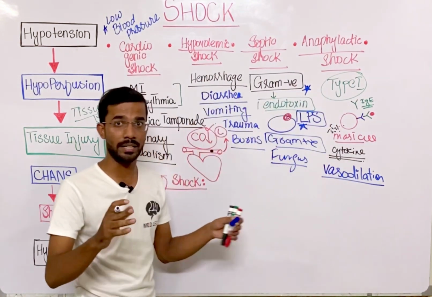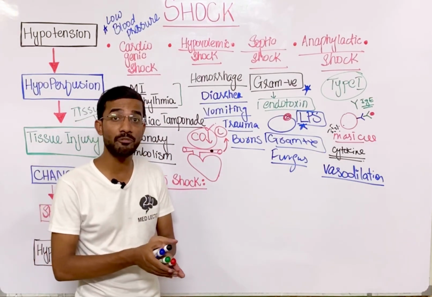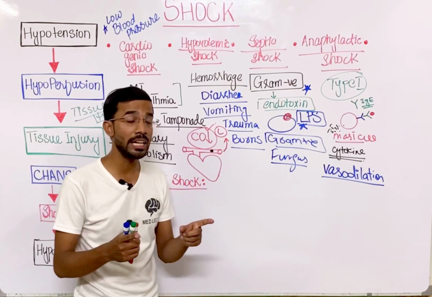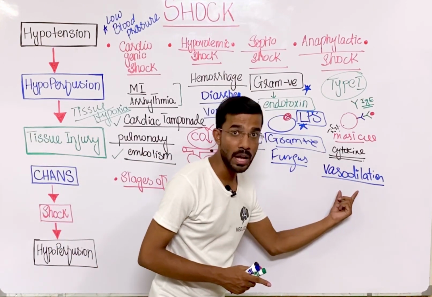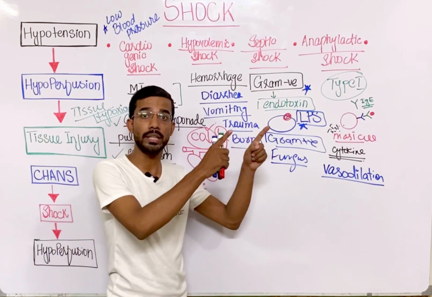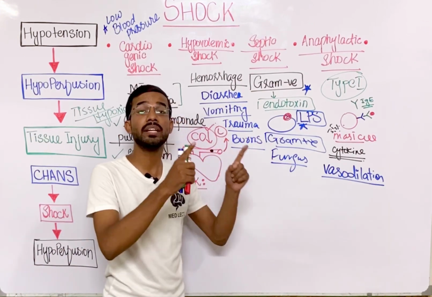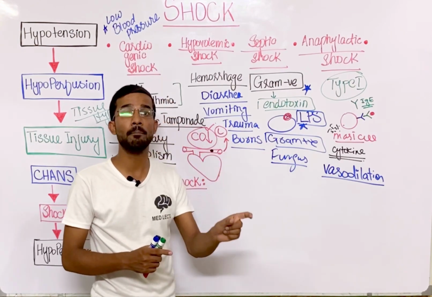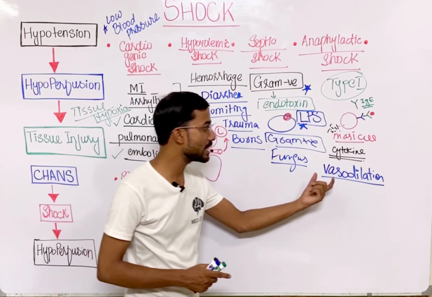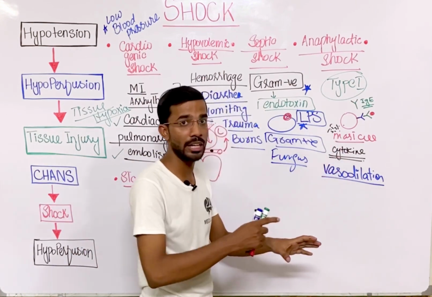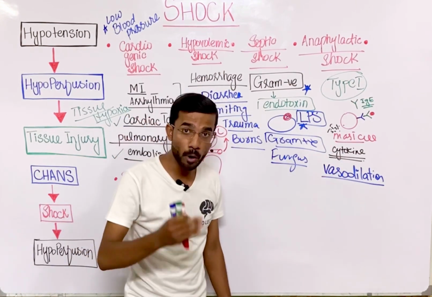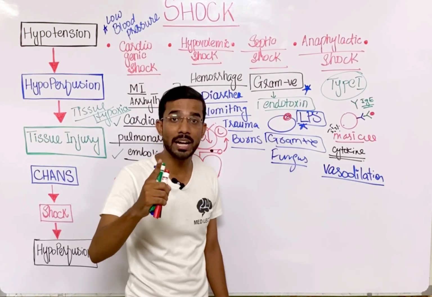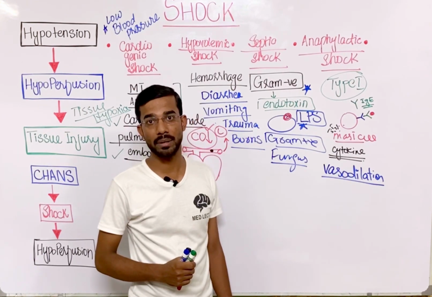Blood vessels dilate and the blood will prefer to stay in the tissues of the body, and when you see the vasodilation, the proper blood cannot go towards the heart, and ultimately the cardiac output will become low. A low amount of blood will be pumped by the heart. And when proper blood cannot go toward the heart, it means proper blood cannot go toward the lungs and proper oxygenation cannot happen in the lungs.